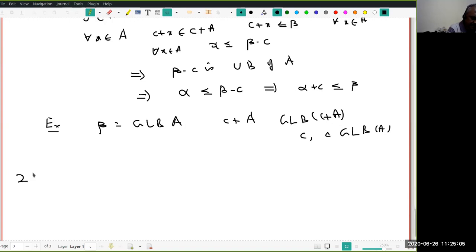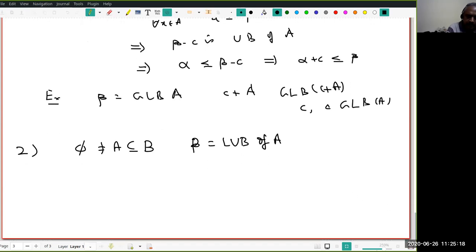Now let's look at the second example. Suppose A is a non-empty subset of B, and let alpha be the LUB of A. Note again that I don't know whether the LUB of A exists.